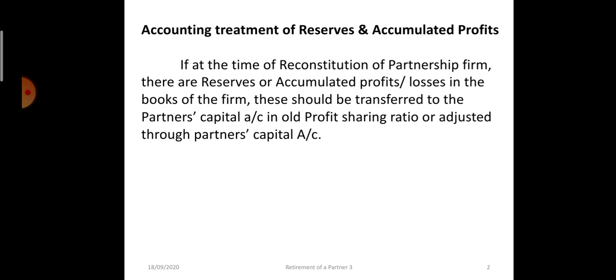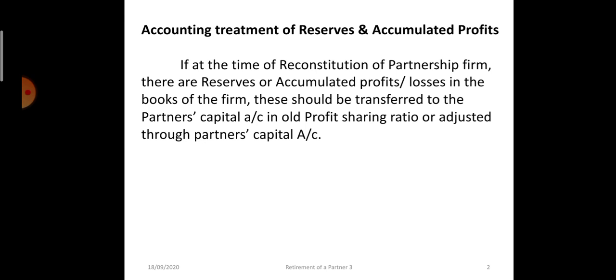Now see, at the time of reconstitution. Reconstitution takes place under which circumstances? First, whenever there is a change in the profit sharing ratio of existing partners, admission of a partner, retirement of a partner, which we are studying in this video, death of a partner, amalgamation of two firms. So all these are reconstitution. So retirement of a partner, death of a partner also results in reconstitution of partnership firm.